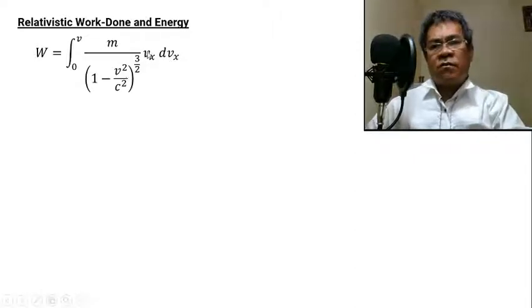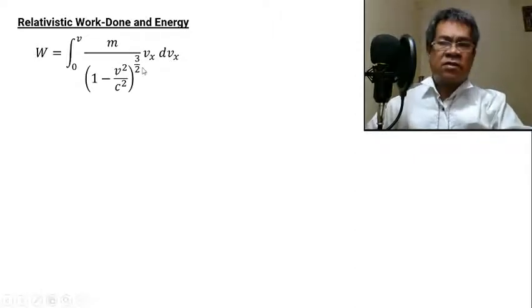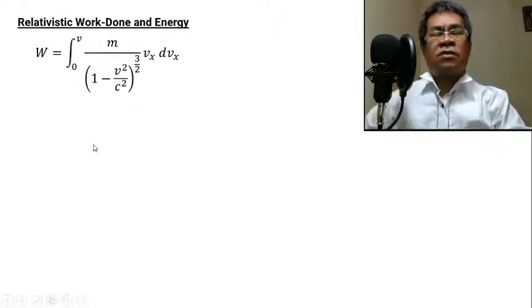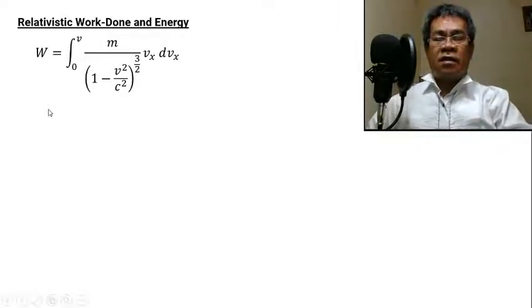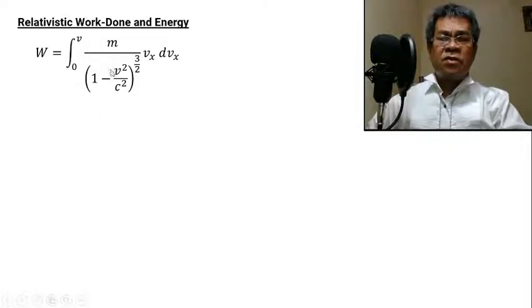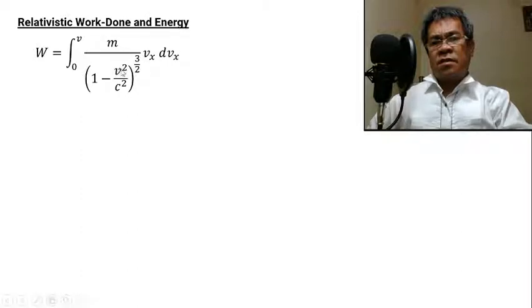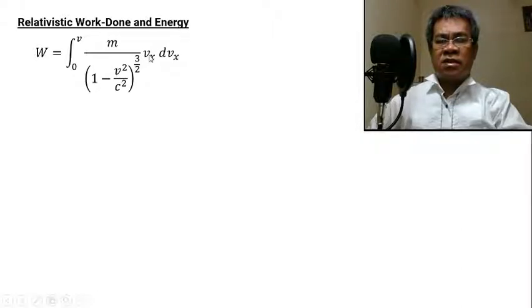So we are forming factors. What will be the strategy to integrate? You have to recall or study the technique of substitution. The technique of substitution is applicable to this because this is second degree, the inner part of the function, and this is first degree. So when you differentiate this one, we can cancel vx.